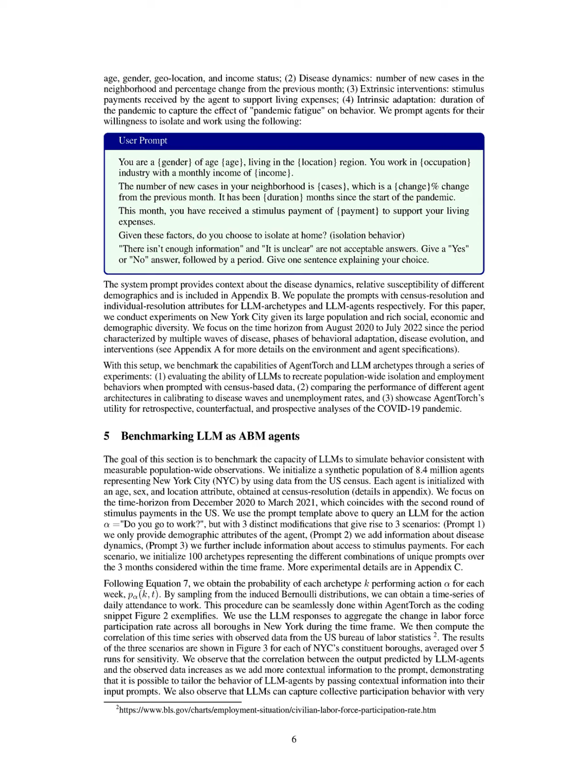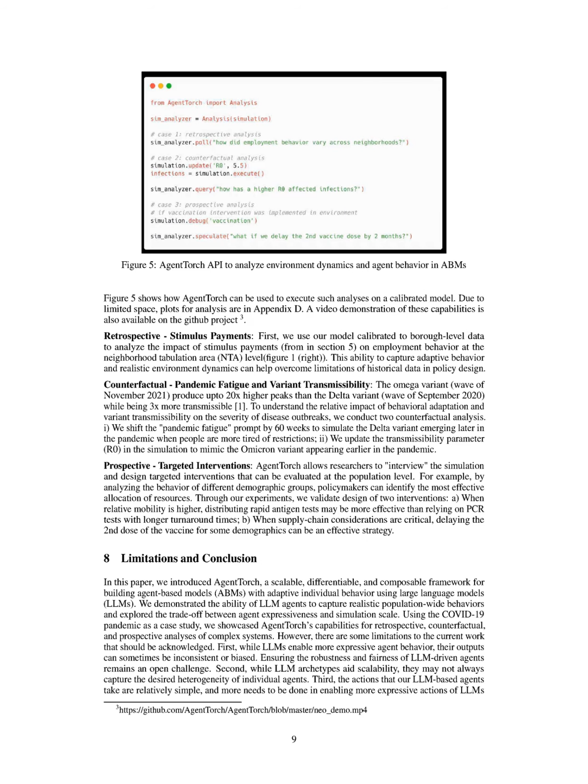The experiments conducted with AgentTorch revealed that LLM agents can effectively simulate population-wide behaviors, such as isolation and employment, with high correlation to real-world data, particularly when provided with contextual information in prompts. Specifically, LLM agents demonstrated the ability to adapt their behavior over time, capturing the effects of pandemic fatigue and changing economic conditions, which is crucial for realistic ABM simulations.